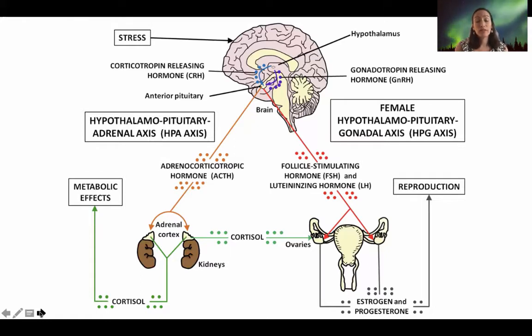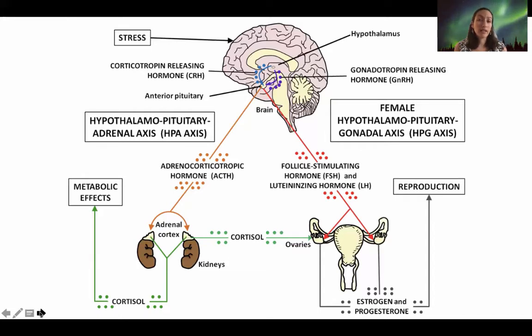But there is another side of the coin that is very similar, but has a very different function, and that is the hypothalamus pituitary gonadal axis, and this is abbreviated as HPG. If the HPA was the stress axis, this will be the reproductive axis. So in the HPG, the hypothalamus senses that the conditions are good for reproduction, and in response to that, it will produce gonadotropin releasing hormone that would act in the pituitary gland.